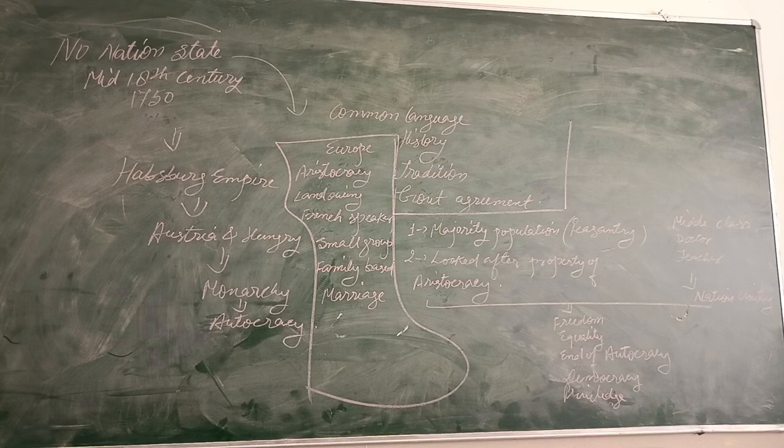So this middle class started thinking that they should have the power to run the country. These are the people who came out from the peasantry, those who became doctors, teachers, lawyers, professors, and those who became a little bit capitalist in the country. So these people started thinking about nationalism. Now we are going to start from the book.